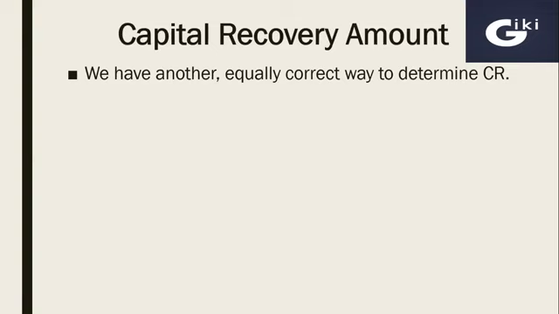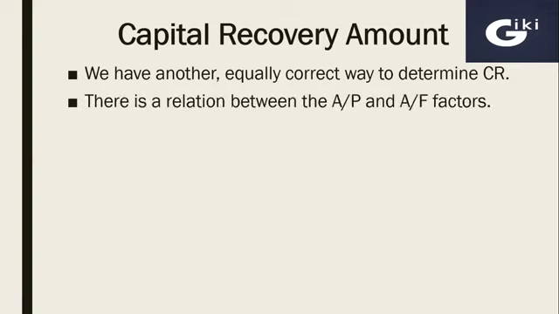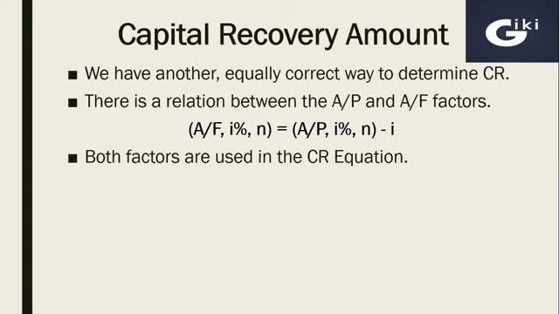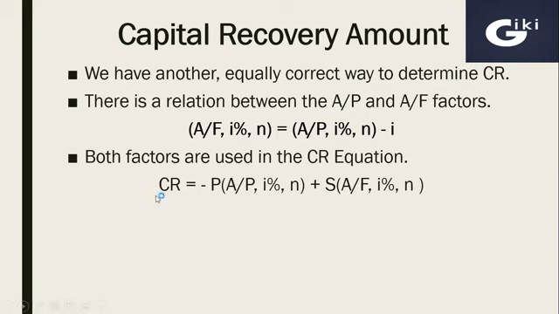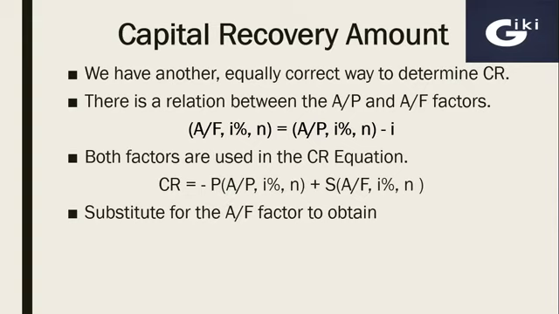So we have another equally correct way to determine capital recovery amount. There is a relation between the A over P factor and the A over F factor. A over F factor is equal to A over P factor minus rate of interest. Now both factors are used in the capital recovery equation. So here is the previous formula. Capital recovery is equal to minus P times the A over P factor for given rate of interest and number of years, plus salvage value with the A over F factor for given rate of interest and number of years. Now we can substitute for the A over F factor to obtain.